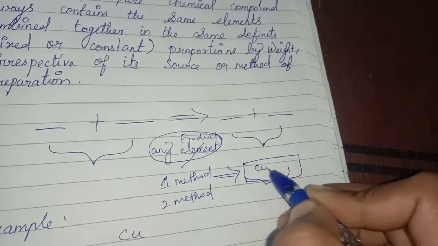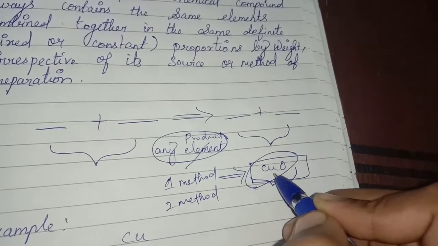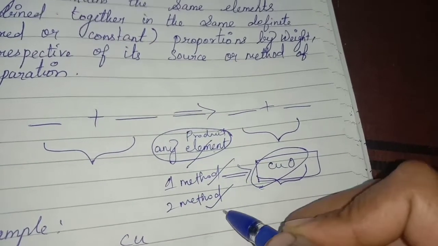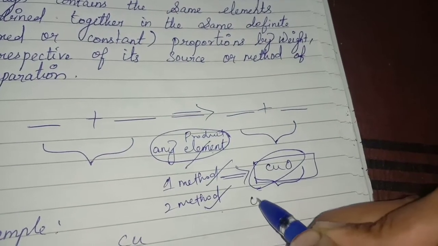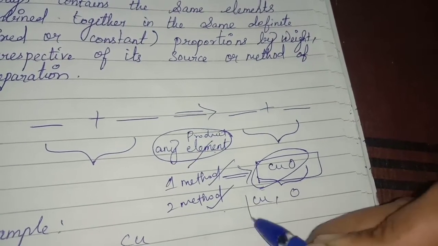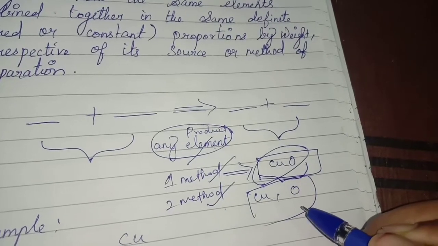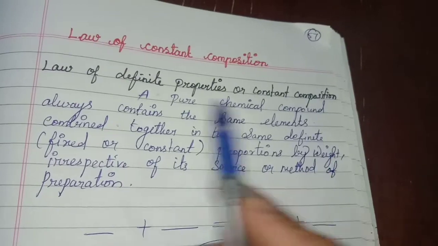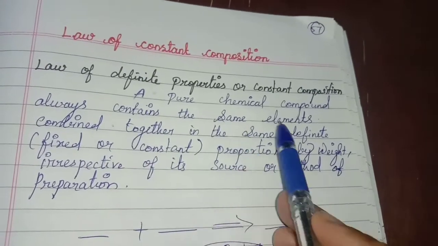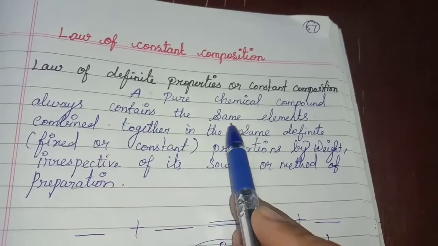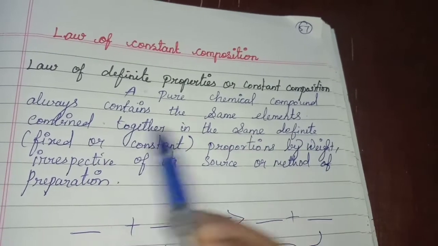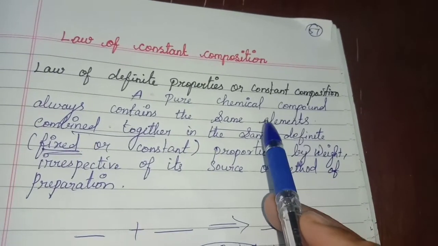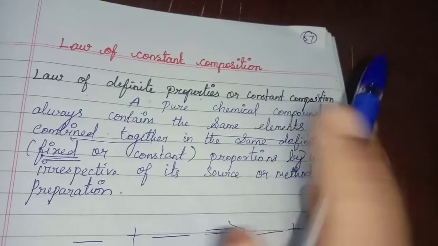For example, CuO is one such product. It can be prepared by two methods, the first method and the second method. But in both methods, the same amount of copper and oxygen is used. So the same amount remains. That is what they are saying: a pure chemical compound always contains the same elements combined together in the same definite, fixed amount. That is the law of definite properties or constant composition.